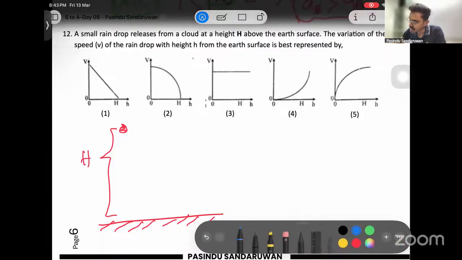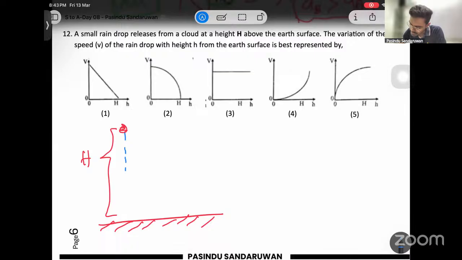Now let's say after some time, it has fallen a distance x. Now the height from ground is H minus x.